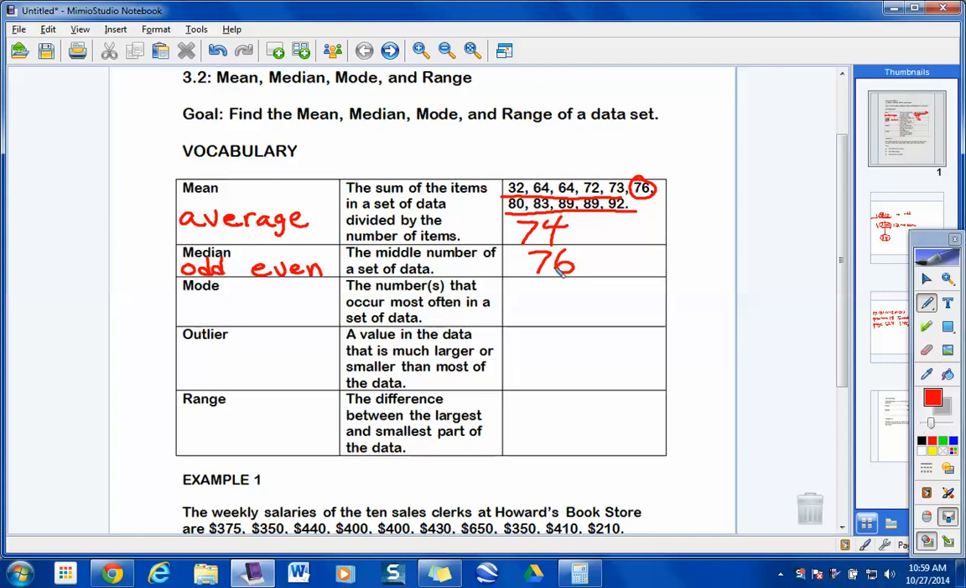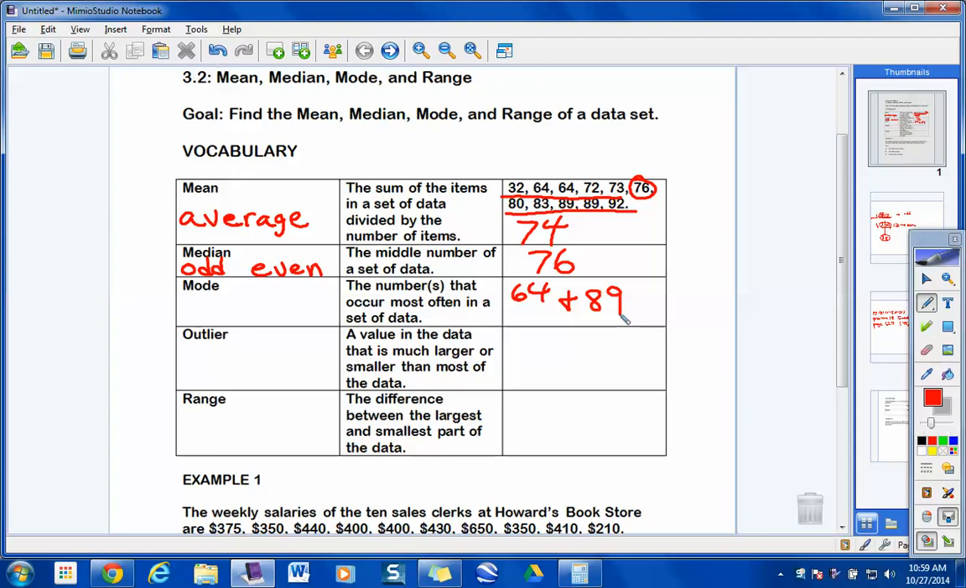Does 89 appear twice? Yeah. So what numbers appear the most up there? It's possible to have multiple modes, so 64 and 89. Okay. One outlier. What number looks like it probably doesn't belong in this data set?